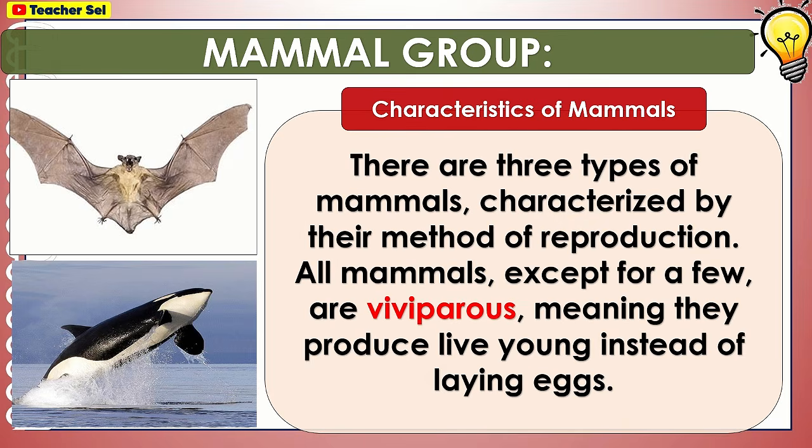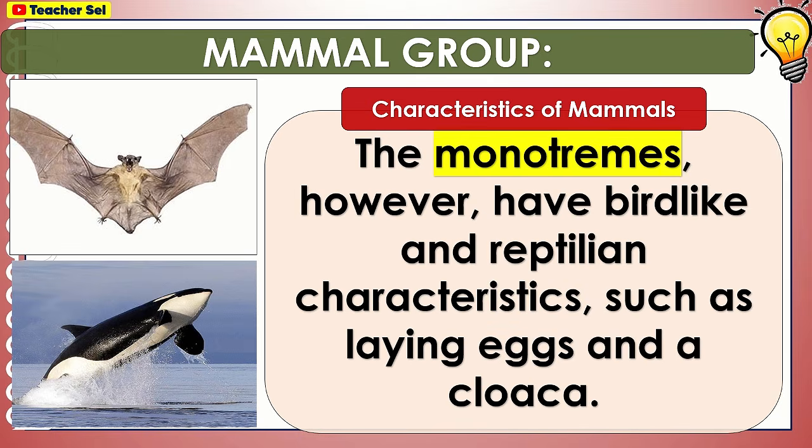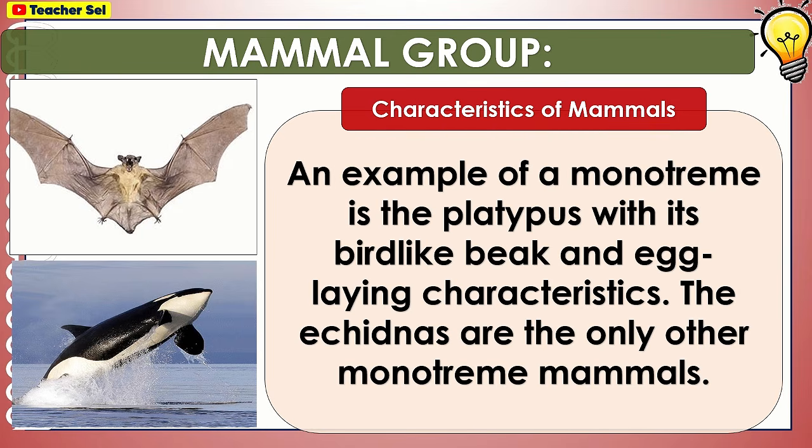There are 3 types of mammals, characterized by their method of reproduction. All mammals, except for a few, are viviparous, meaning they produce live young instead of laying eggs. The monotremes, however, have bird-like and reptilian characteristics, such as laying eggs and a cloaca. An example of a monotreme is the platypus with its bird-like beak and egg-laying characteristics. The echidnas are the only other monotreme mammals.